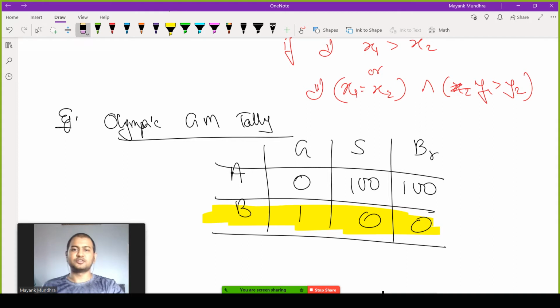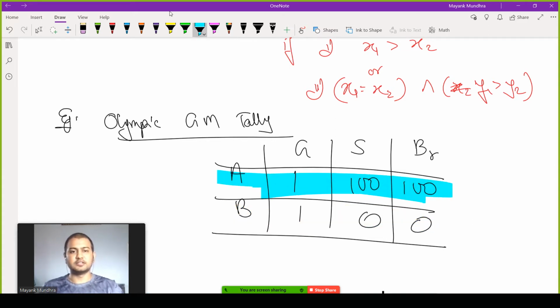But as soon as country A wins one gold medal, then country A will rise in the rankings, because now if you compare just the gold medals, they are same, but silver is more for country B. On the other hand, let's say country B wins 101 silver medals.